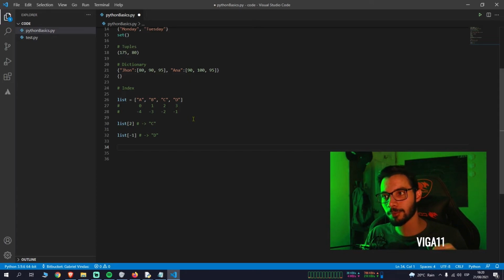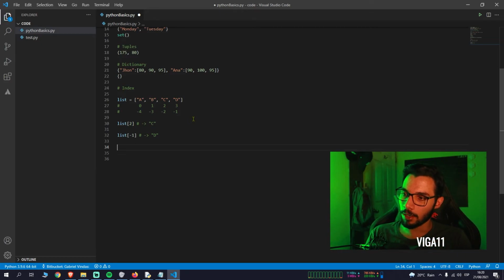But yes, in C# a list is a class, it has the functions, and in my opinion it's more high level. In Python, a list is basically an array in any other language. But yes, we have the ability to access any list from the position.